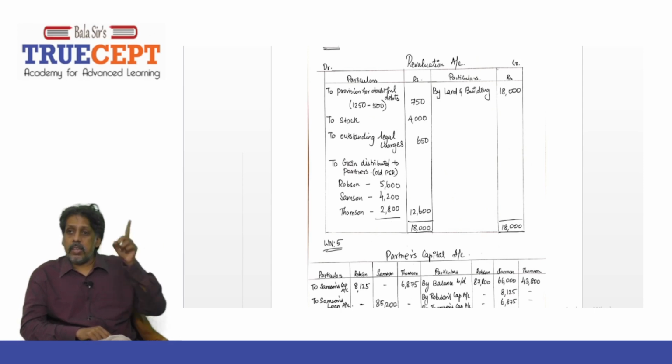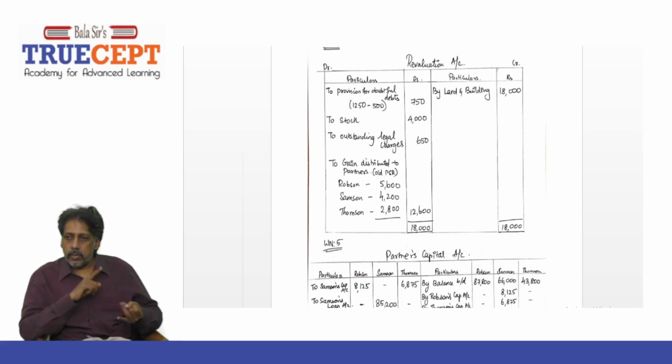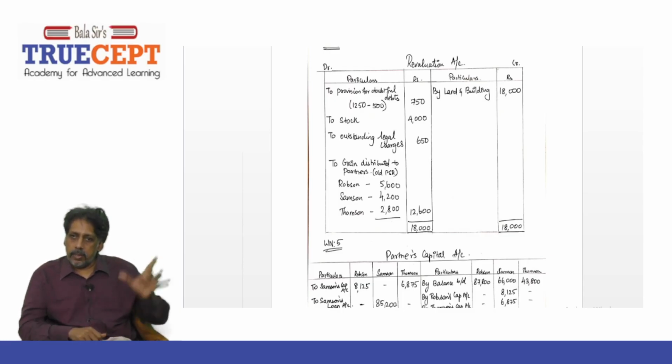And that is transferred to all the 3 partners, including the retiring partner, in the ratio 4:3:2, the old PSR, right? Yes, sir. So how much do you get for R? 5,600. And how much for S? 4,200. And then for T? 2,800. That's it. In all 12,600, and the account total is rupees 18,000. And with that you complete step number 4.